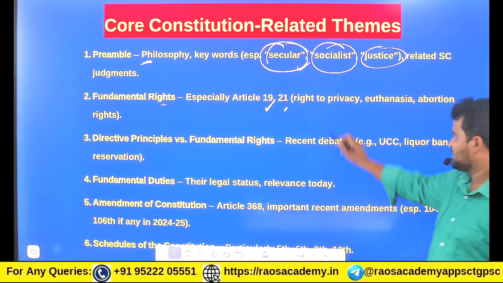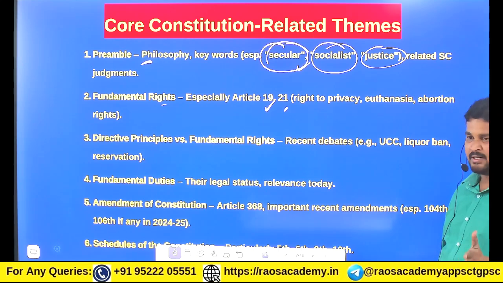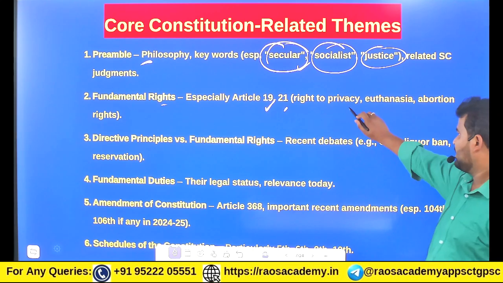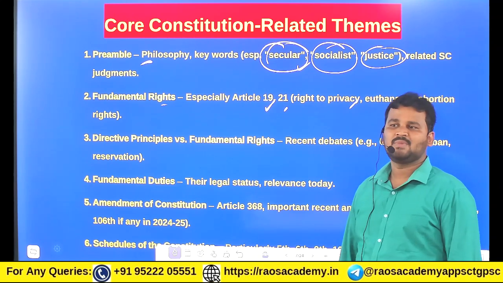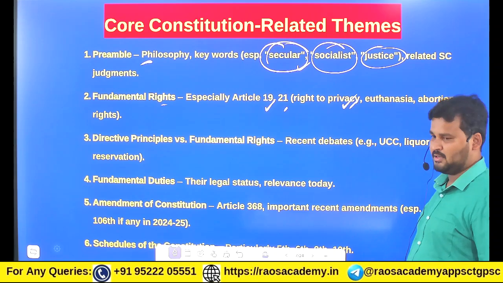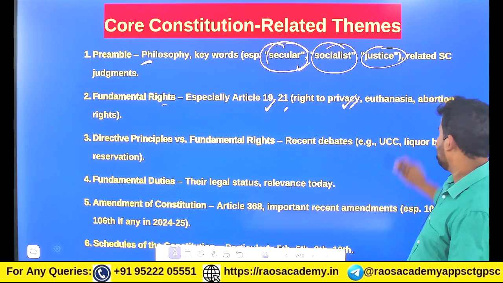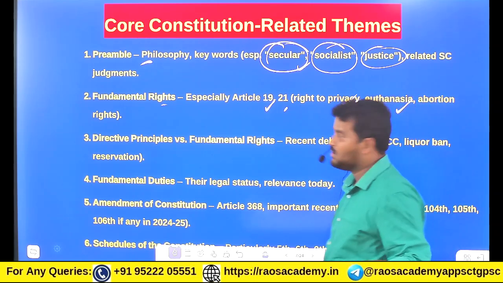Article 21 speaks about the right to life, and within Article 21 we have subclasses like the right to privacy, right to sleep, right to work, right to walk, right to go abroad. These are the inbuilt internal sections. Euthanasia and abortion rights are also in the news, so you have to know about them.